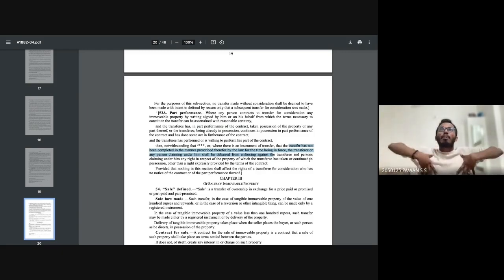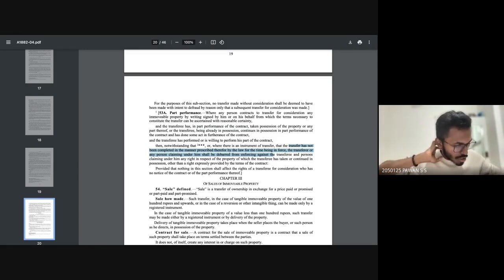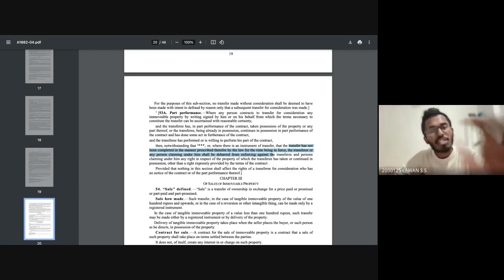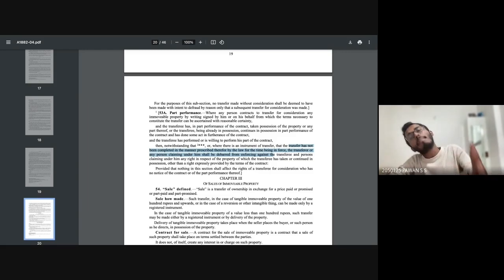That means that if I am not performing, then I'll obviously be punished by the court of law. Very simple, because you've already performed your part of the contract. So at a later date, I cannot say that just because Pawan refuses to sign this particular sale deed, there's a complete void. No, you can bring your part performance also in the court of law. Okay, very simple. So that is one mere example.